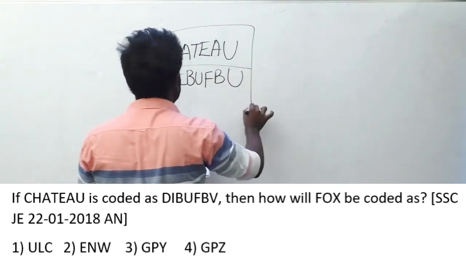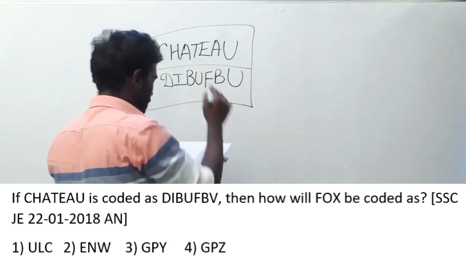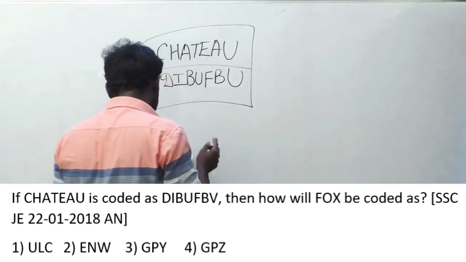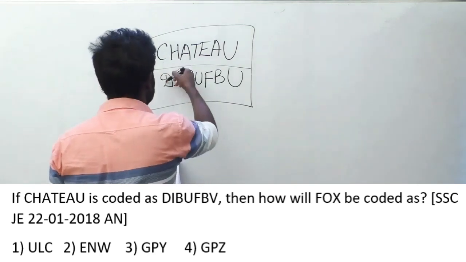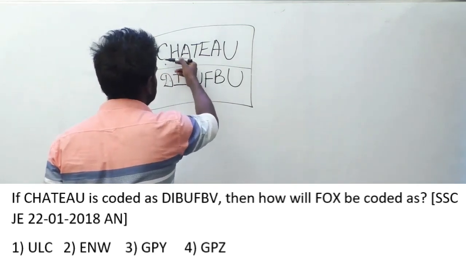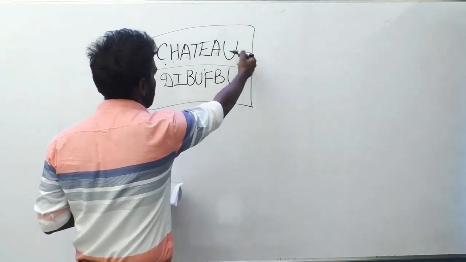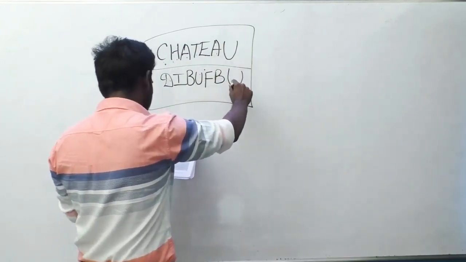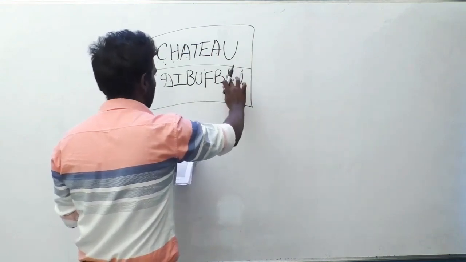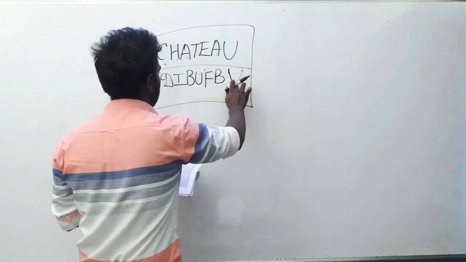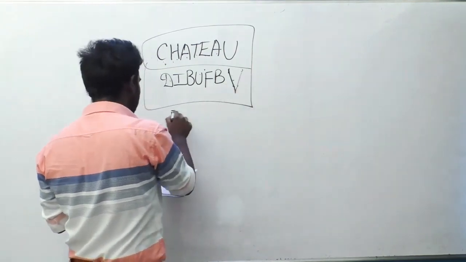If you look at this sequence, what is the relation between these words? They are the next letter of each other. C is next to D, H to I, A to B, T to U, E to F, A to B, U to V. So you have to code FOX in the same way.